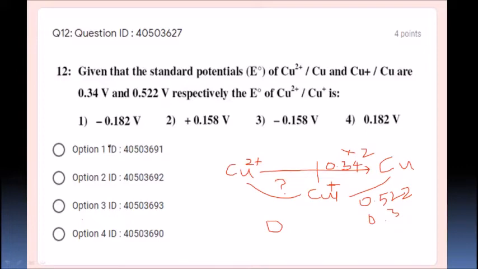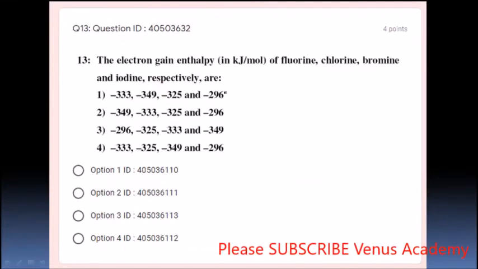So option number 2 is the correct option, students. Next, the electron gain enthalpy in kilojoules per mole of fluorine, chlorine, bromine and iodine respectively are. What is electron gain enthalpy? Theory based question. Electron gain enthalpy is the amount of energy released when an electron is added to an isolated gaseous atom, and it is inversely proportional to atomic radii.